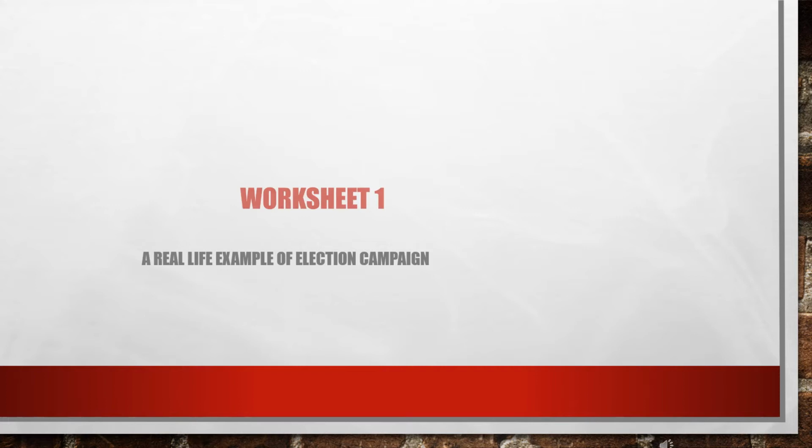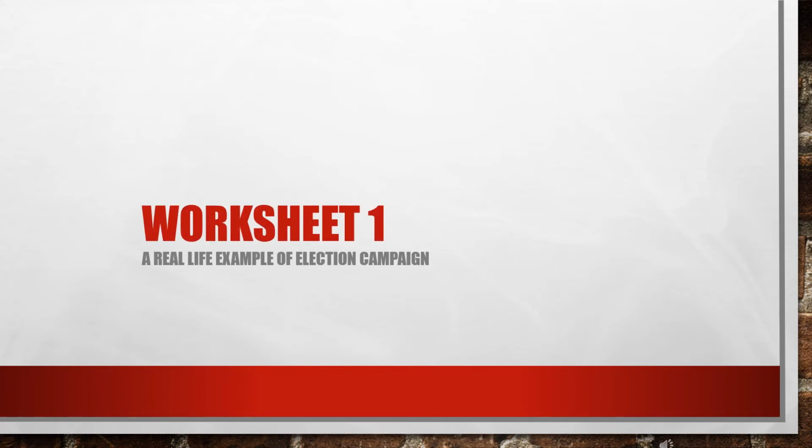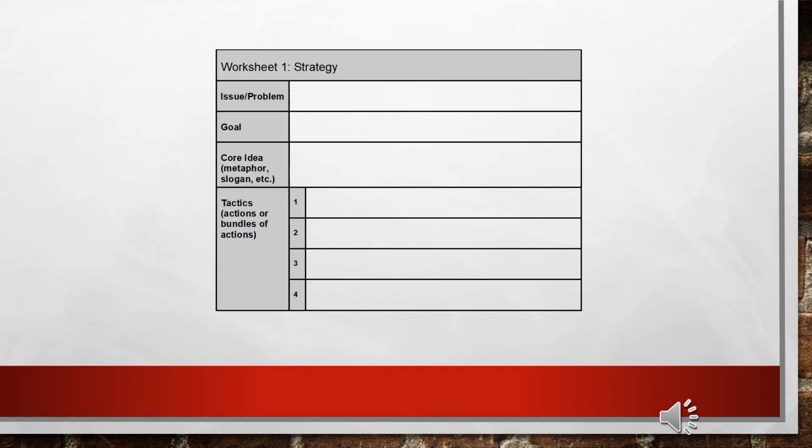Let's look at Worksheet 1 using this real-life example of an election campaign. This is what Worksheet 1 looks like. Line 1, issue or problem. Line 2, goal. Line 3, core idea. And line 4, which is subdivided, for tactics.